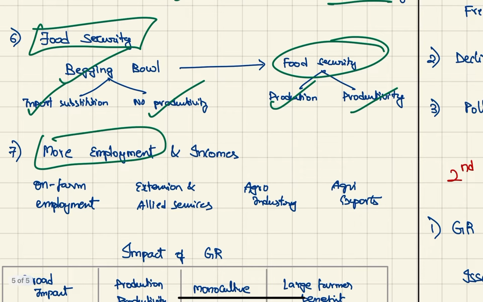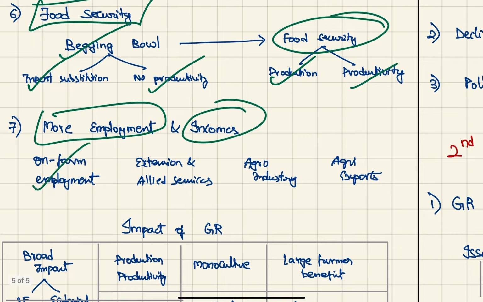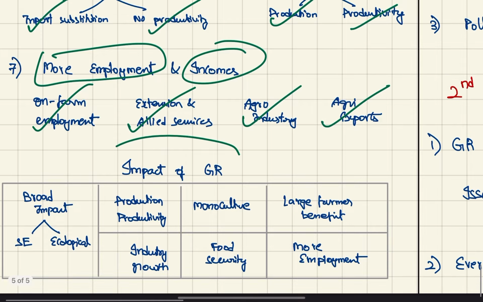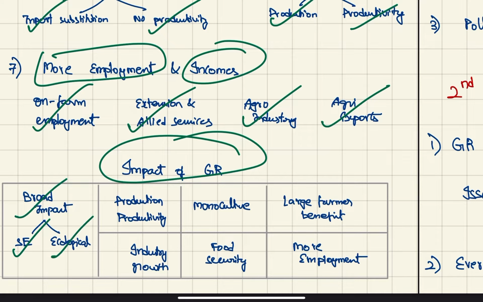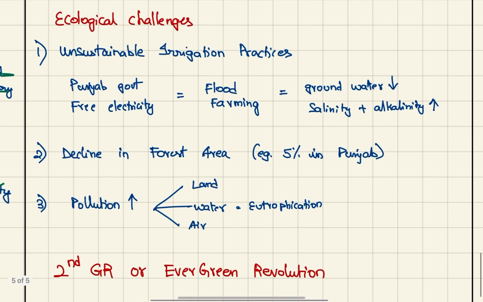Next, it led to more employment and incomes because of on-farm employment, extension and allied services, agro industries, and agro exports. So the impact of green revolution can be summarized as: broad impact as economic and ecological, production and productivity, monoculture, large farmers benefited, and industrial growth, food security, and more employment.